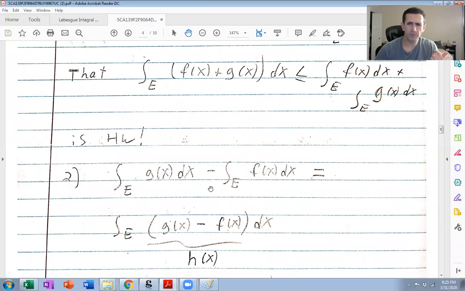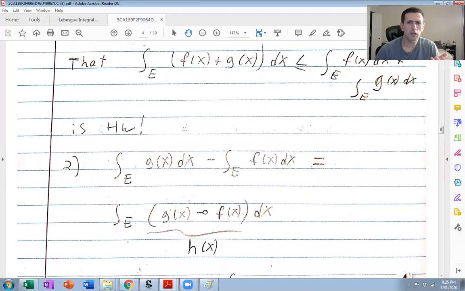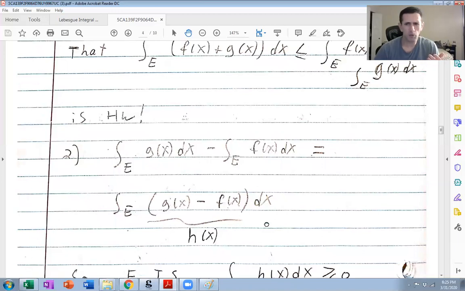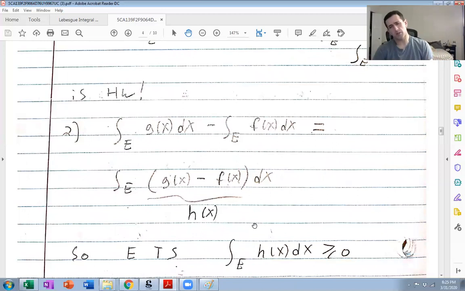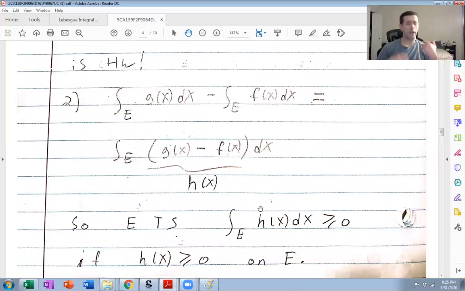So the integral of f of x is less than or equal to the integral of g of x if and only if this integral here is bigger or equal to 0. And we know that integration is linear. So we need to prove that this integral here is bigger or equal to 0. So let's more generally prove that if h is bigger or equal to 0 and it's bounded measurable on E, then this integral is bigger or equal to 0.